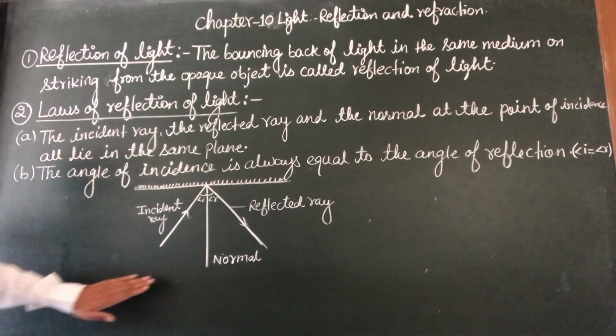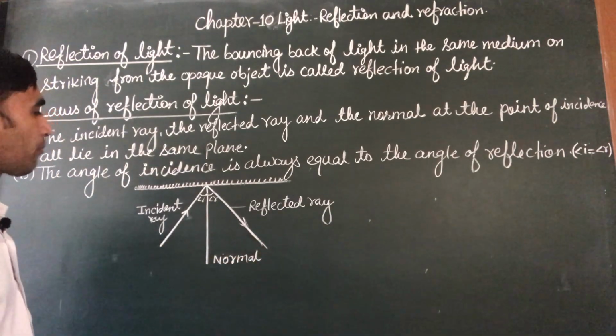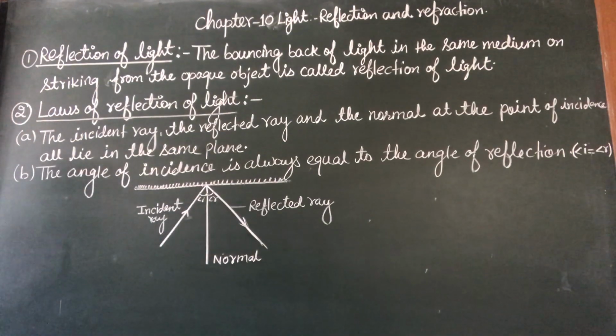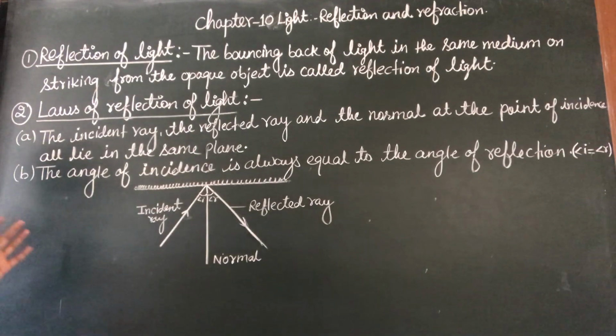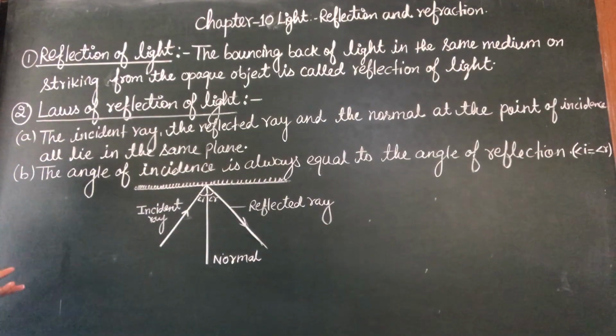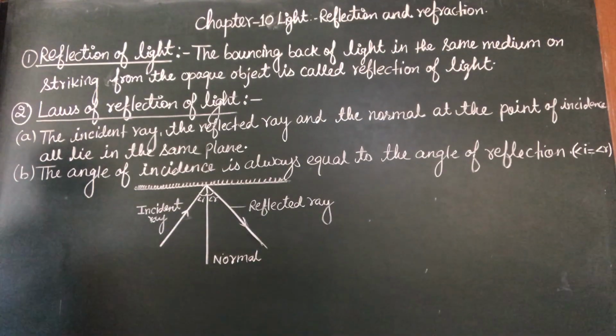It is clear to all of you. The important thing is that these laws of reflection of light are applicable whether it is a plane surface or a spherical surface, means these are applicable to all types of mirror.